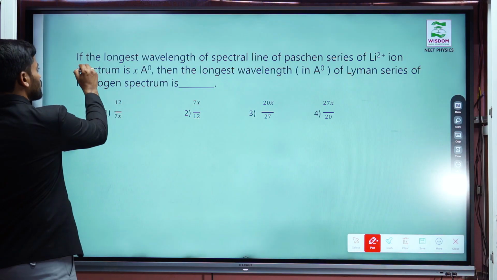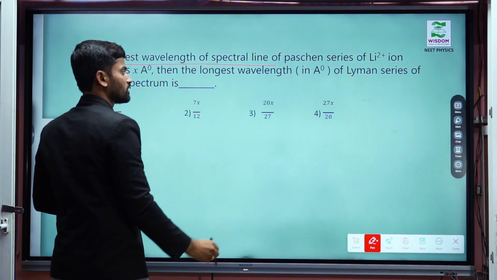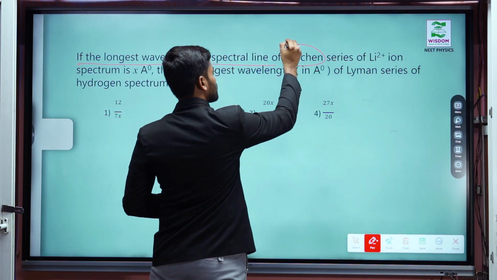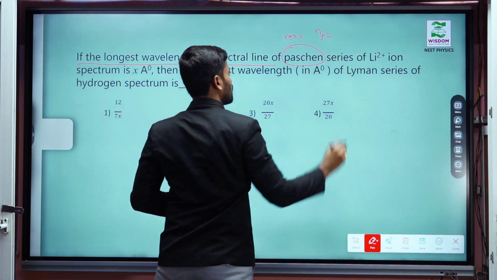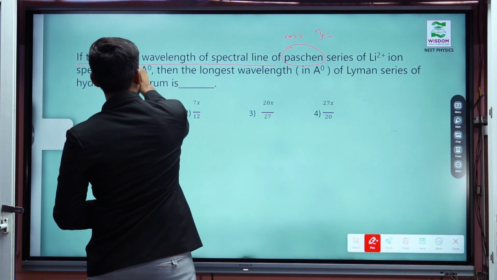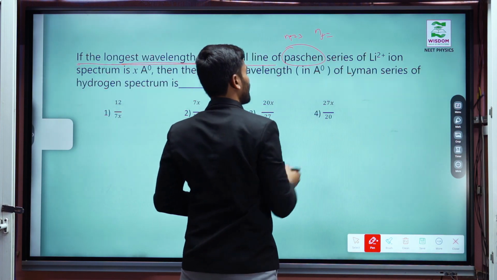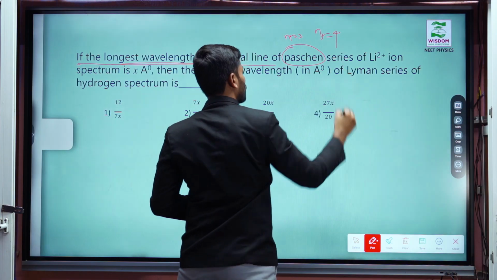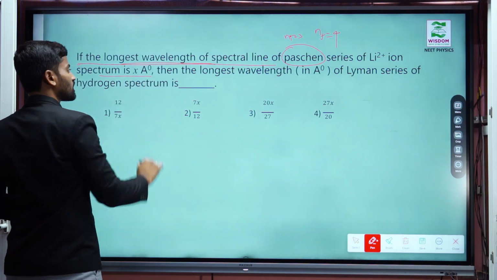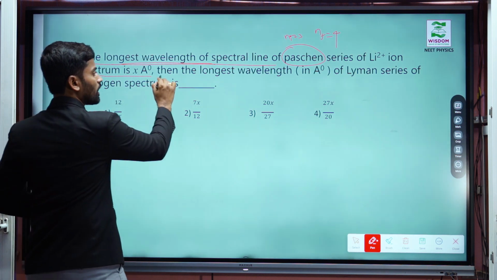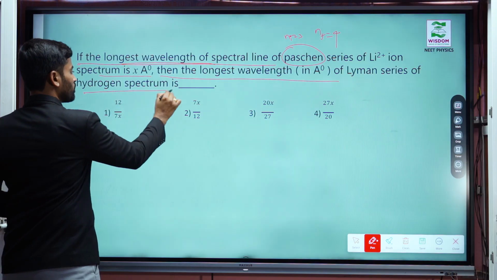If they are asking, for the longest wavelength of the spectral line of the Paschen series, here Ni equals 3, and next Nf equals... What they have given here is the longest wavelength. Longest wavelength means we always take Ni plus 1, so Nf equals 4. And next, the wavelength is x angstroms. Then the longest wavelength of the Lyman series of the hydrogen spectrum is dash.